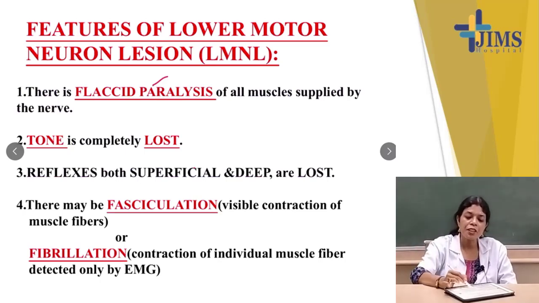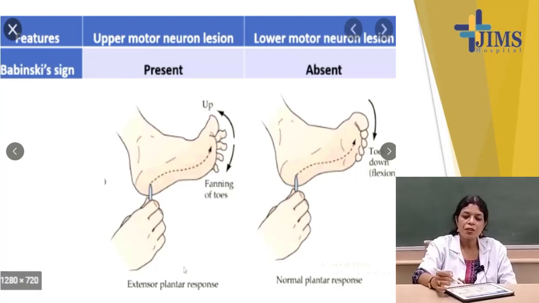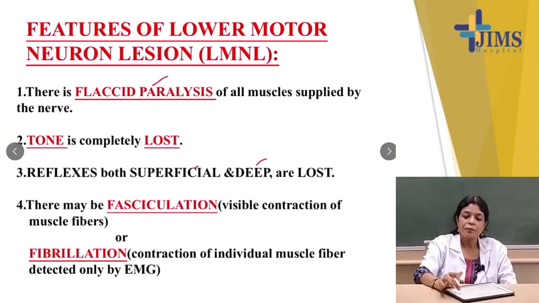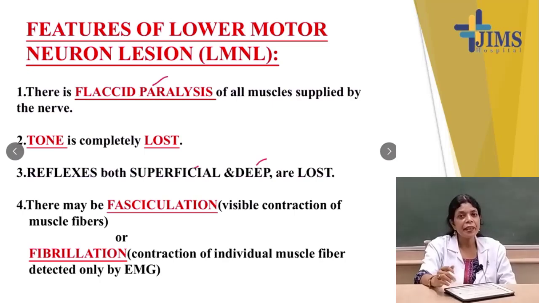Reflexes, both superficial and deep, are lost. Both superficial and deep reflexes are lost. You see, in lower motor neuron lesions, the reflexes are lost. But in case of upper motor neuron lesions, what do we find? The deep reflexes are exaggerated, but the superficial reflexes are lost.